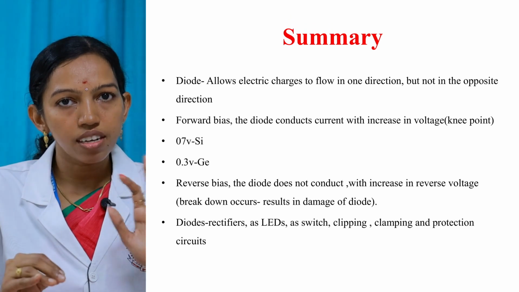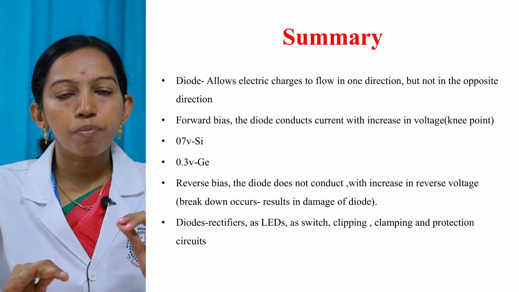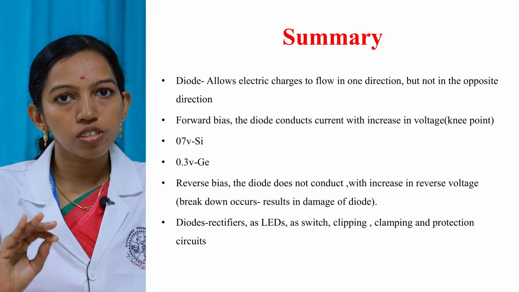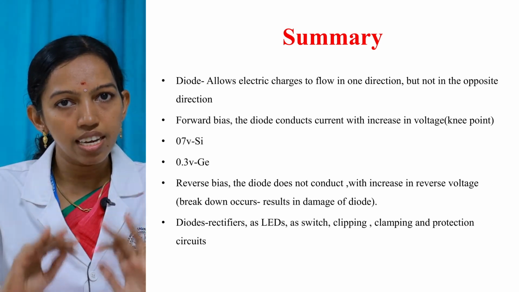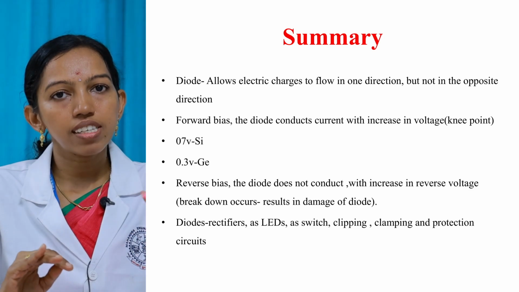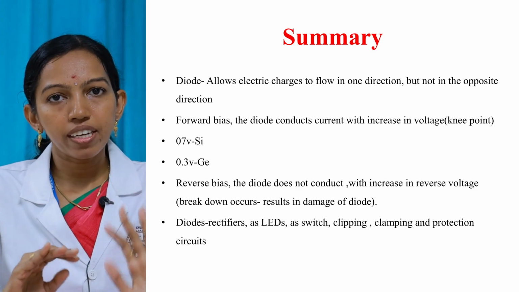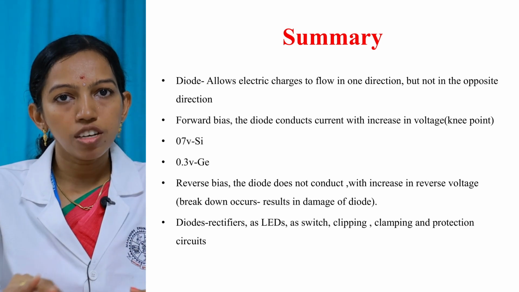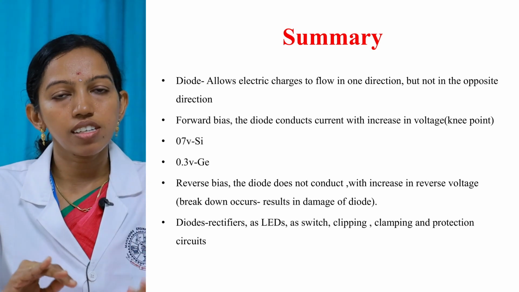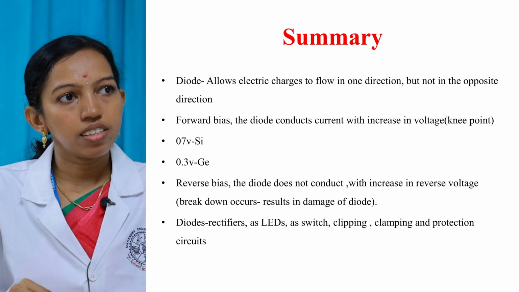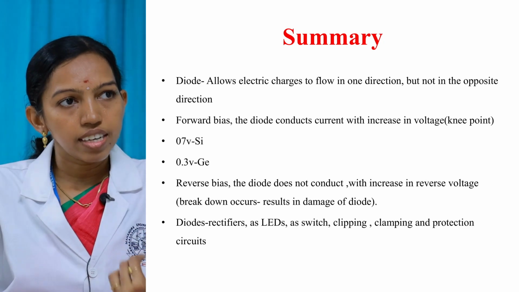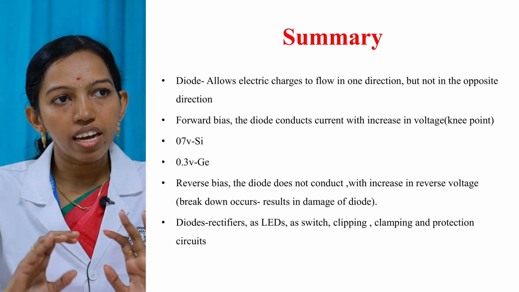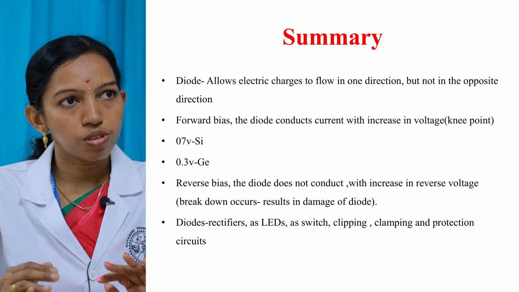When the diode is operating in reverse bias condition, no current flows, but practically a small amount of current flows due to minority charge carriers. The current is named reverse saturation current or reverse leakage current. Once the reverse voltage is increased to the breakdown voltage, there is a sharp increase in the current that results in the junction breakdown, and this effect is said to be avalanche effect or avalanche breakdown. This results in damage to the diode. The several applications of diodes are in rectifier circuits, as LEDs, as a switch, in wave shaping circuits like clipping and clamping circuits, and also in protection circuits.